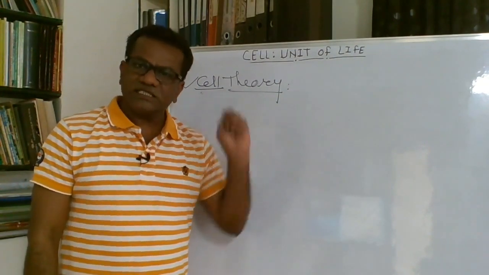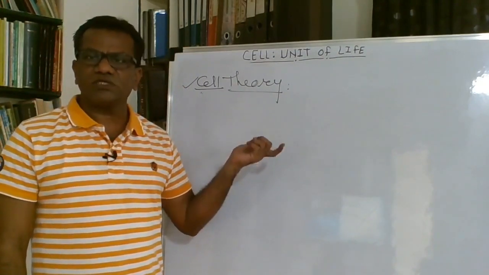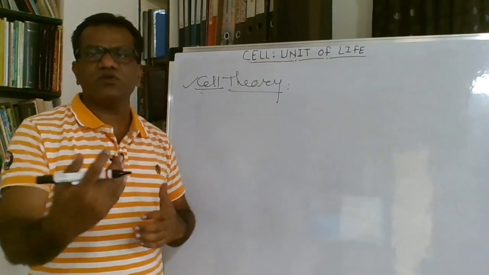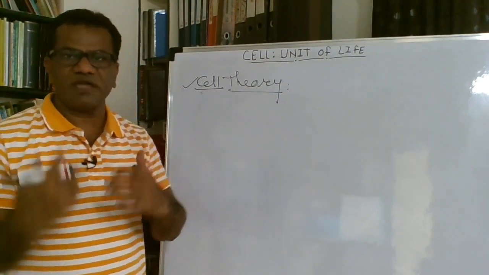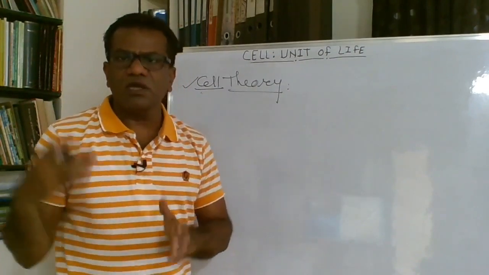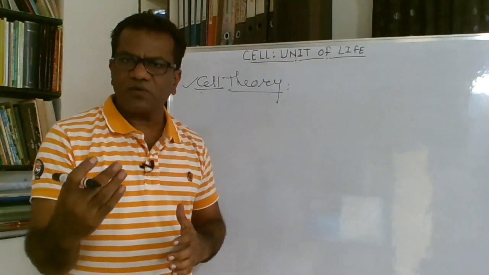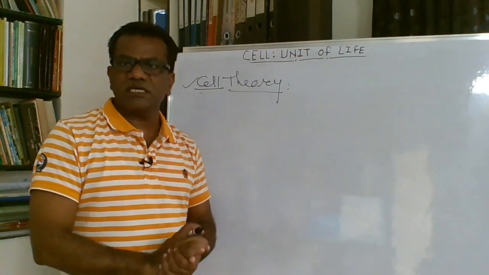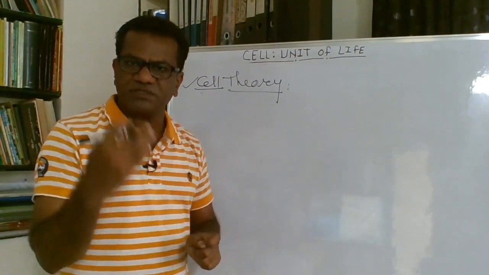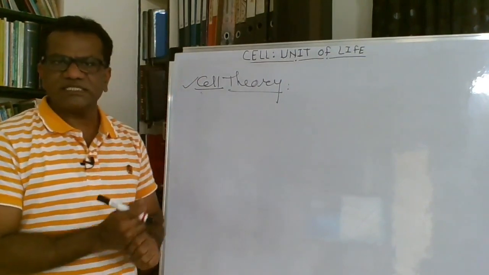But the cell theory given by Schleiden and Schwann did not include the origin of cells, how cells continue, how life continues. It was not part of that cell theory. So later on, the work of Rudolf Virchow, who in 1855 studied cell division, stated for the first time that a new cell is always formed from a pre-existing cell.